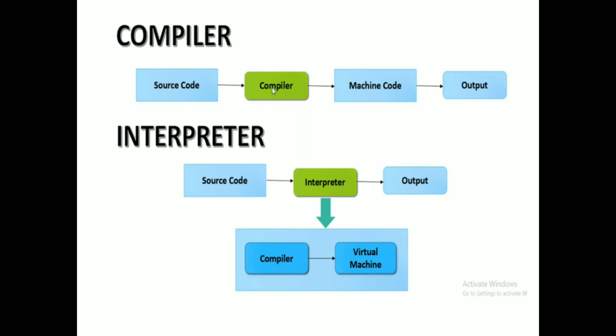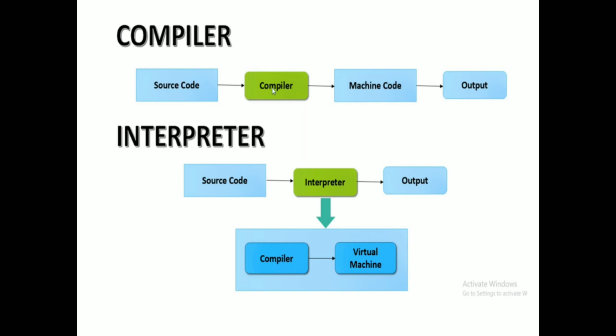With an interpreter, the conversion does not happen separately. The source code is given, and the output is generated. That is the usage of an interpreter. With a compiler, the conversion will happen: the source code is given to the compiler, then the machine level program is taken, and after executing the machine level program, the output is generated.